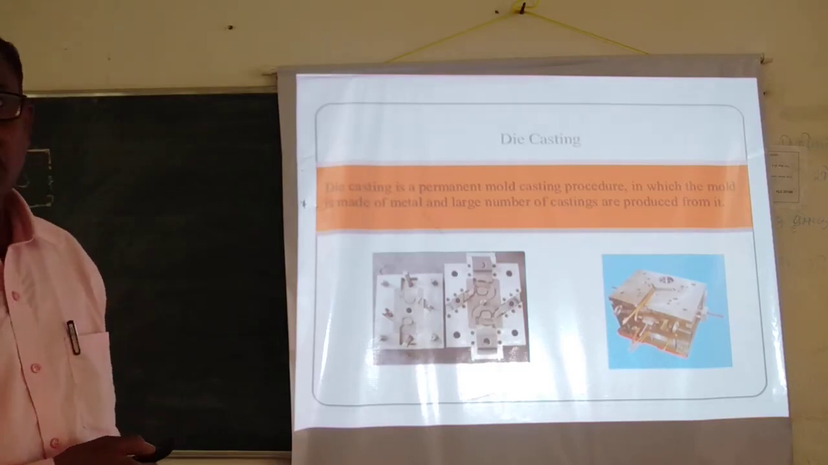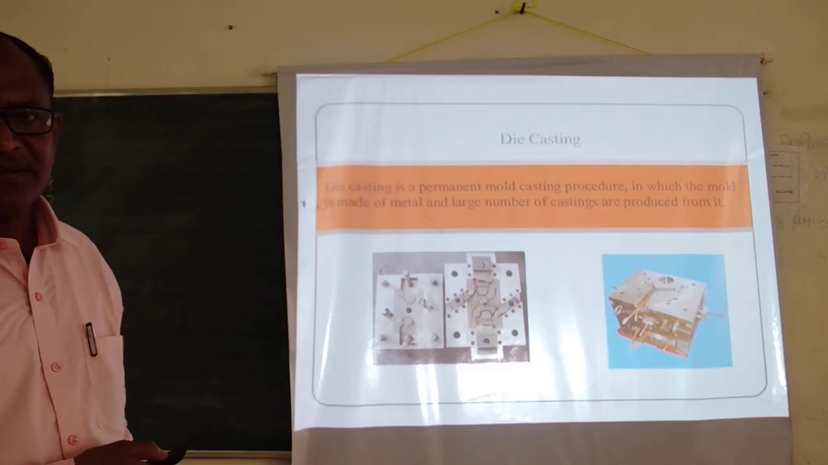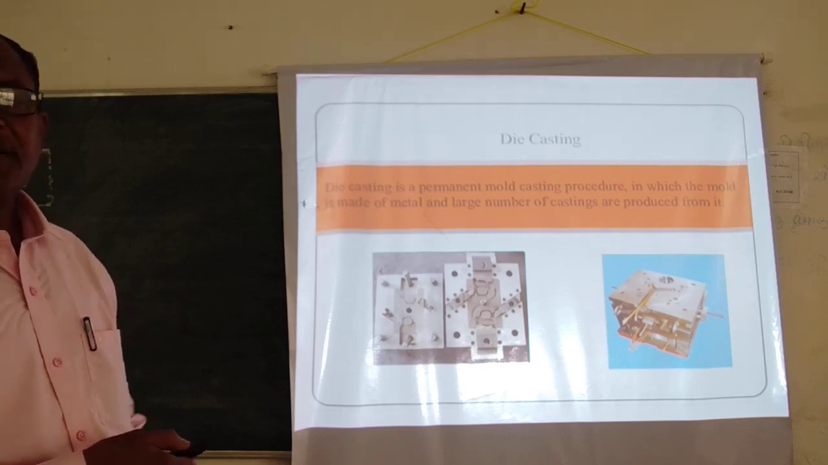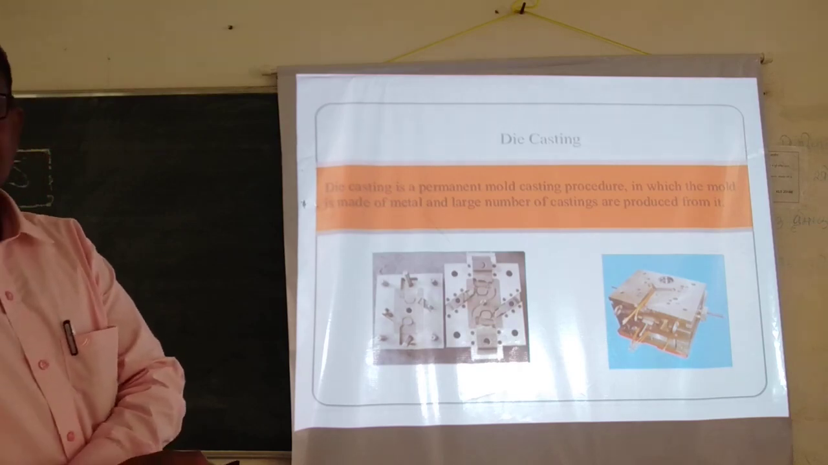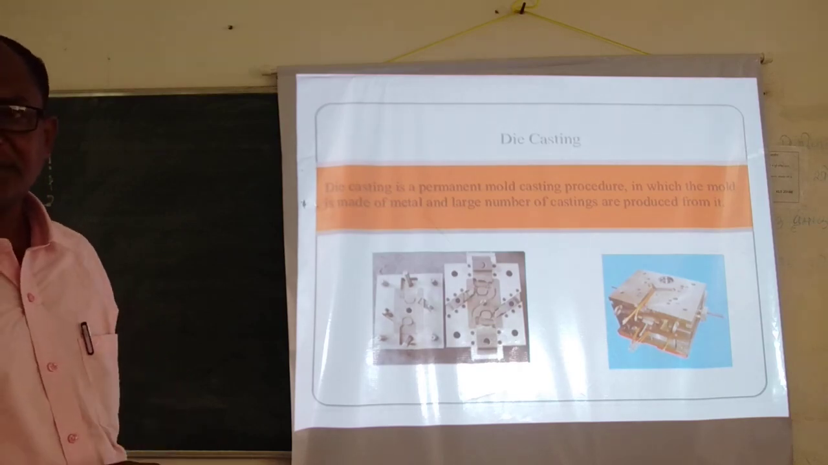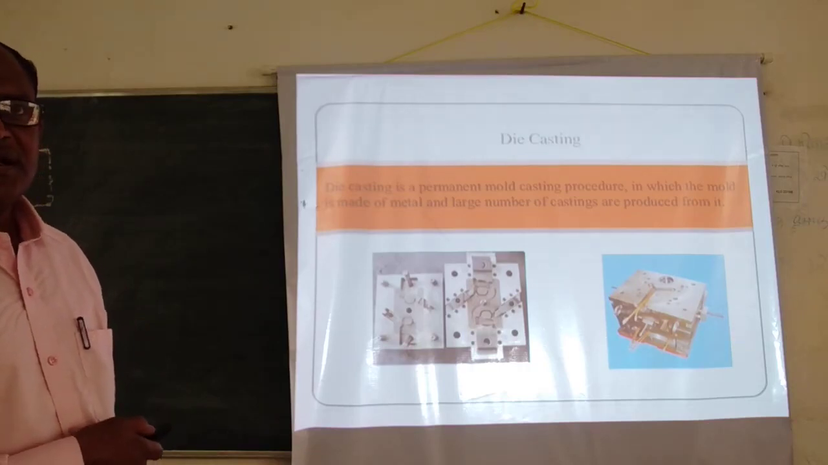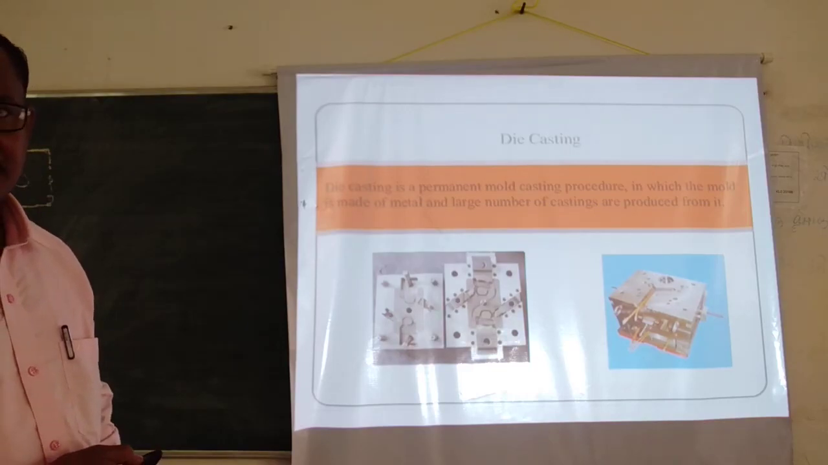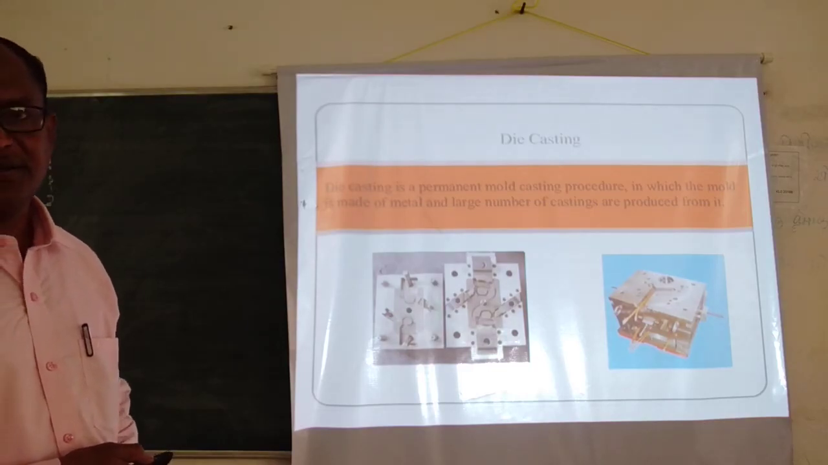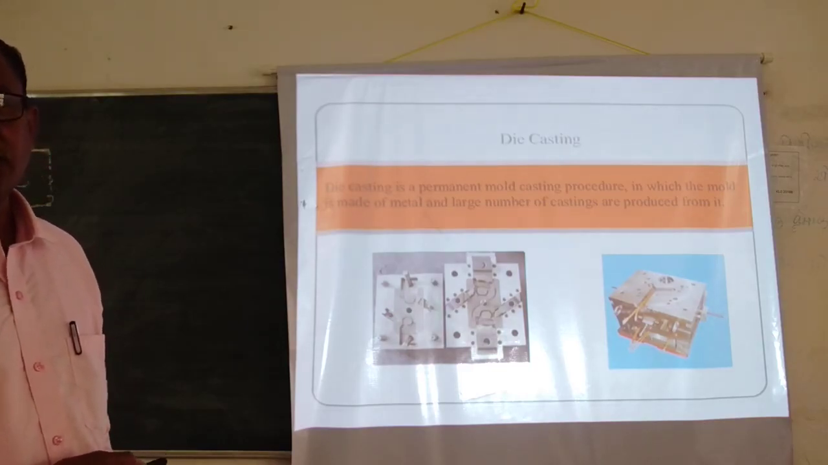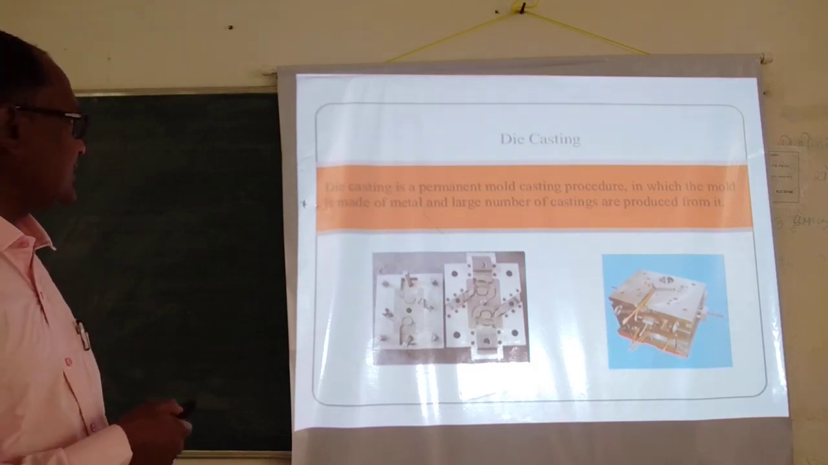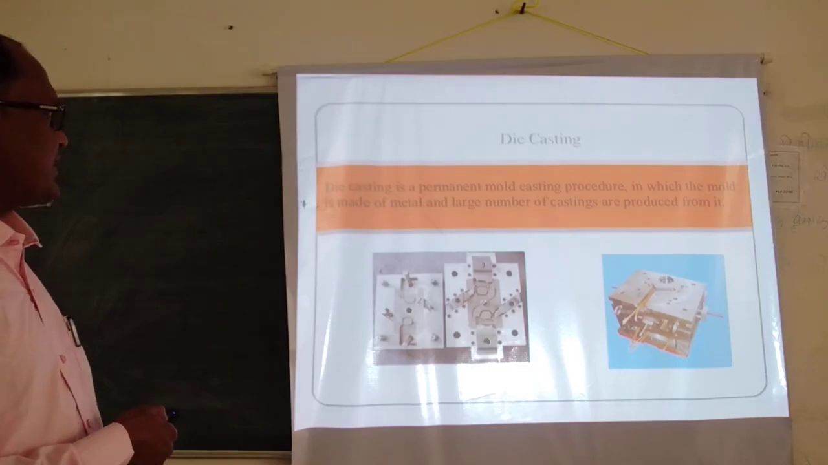Die casting is a mold that is made up of metal. In the molding process, we had seen the mold is made up of sand particles. From the sand, we prepare the mold cavity. But in this case, the mold cavity is created in the metal. That is called die casting. You are using a metal die or metal mold to cast the product. So die casting is a permanent mold.